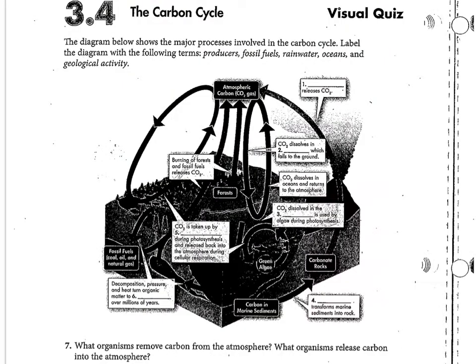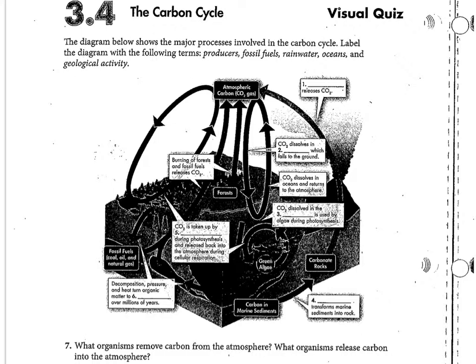Go ahead and turn your paper over. The next thing we're going to do is review the carbon cycle. With ecology, we have to remember that everything is being recycled. And so we're connecting our unit on photosynthesis, cellular respiration, and all of those biogeochemical cycles to how all of the different organisms interact within an ecosystem, how they interact with their biotic factors, as well as things like the carbon cycle, which would be an abiotic factor.